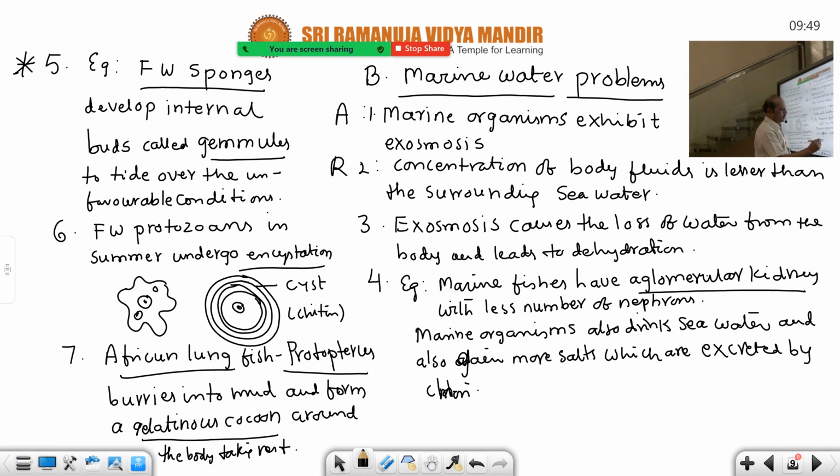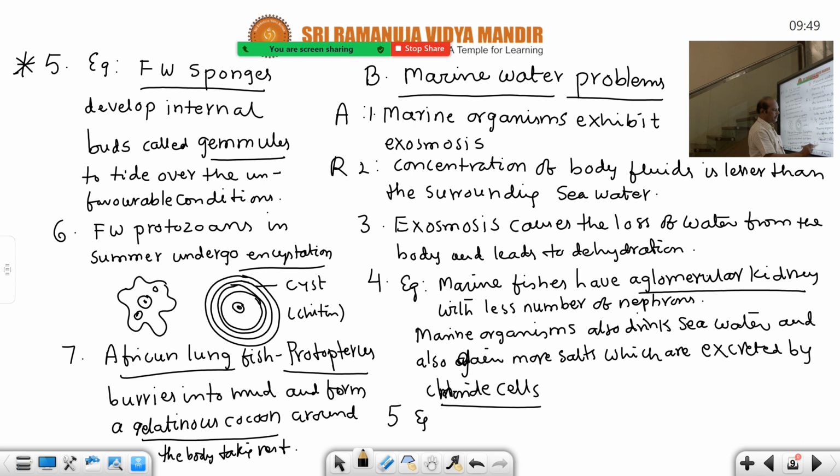Same chloride cells carry excretion here, their absorption here. Absorption in the case of freshwater organisms, excretion or secretion in case of marine fishes. So that almost reverse points you have to write down. Glomerular kidney, aglomerular kidney. Entry of water occurs into the body and loss of water occurs from the body. Like that you compare. So that easily you can write down. This is the first example.